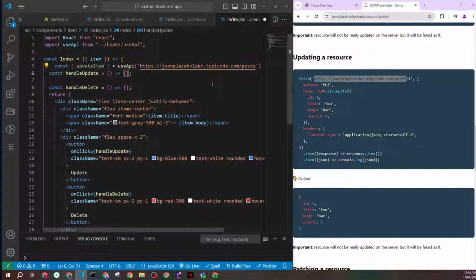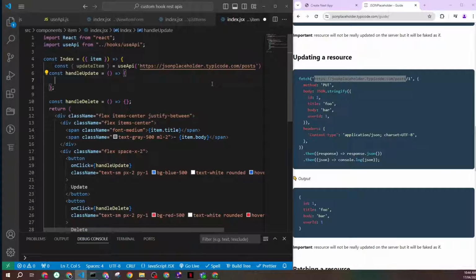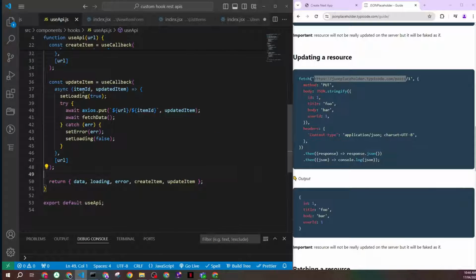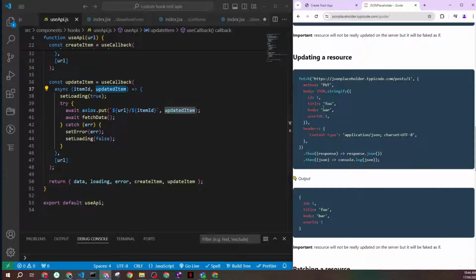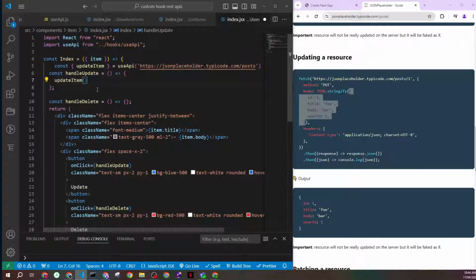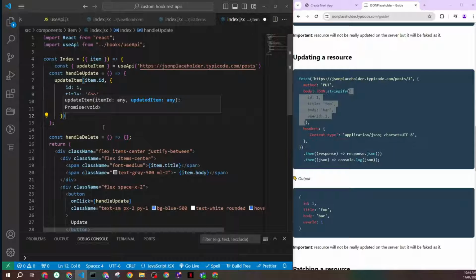Whenever we click the update button, maybe you already have a form showing up and you have your new values. I'll just say update item, and we said it's expecting two parameters. The first one is the ID, then the updated value. The updated value, I'll just mark it for now, and I will go to my item. So I have first item.id, that's the first one, then the updated value, okay?